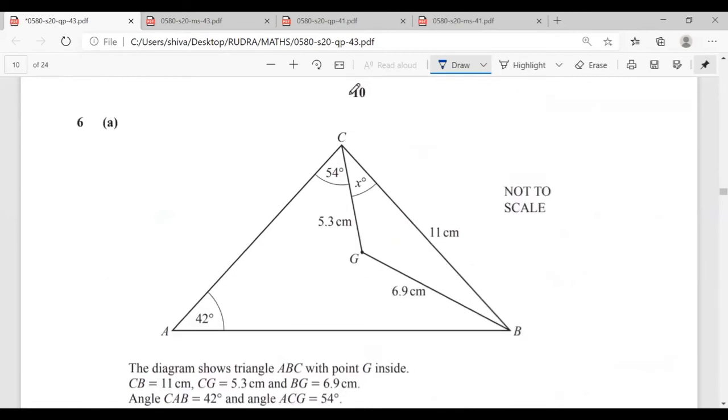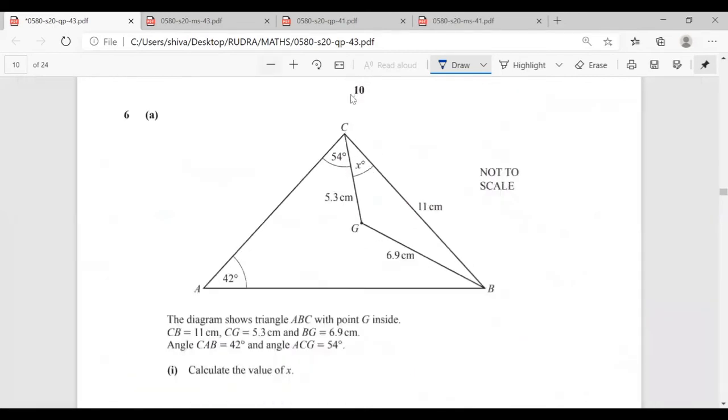Mr. Rudra, how can we do this? Question number 6. Let us try to understand the question first. The diagram shows triangle ABC with point G inside. So this is the G inside. CB is 11 centimeter. CG is 5.3. BG is 6.9. Angle CAB is 42 degree. ACG is 54 degree. And you need to find the value of X.